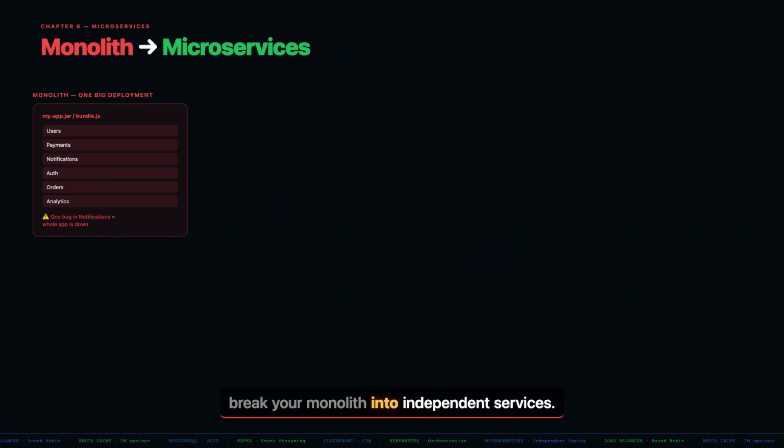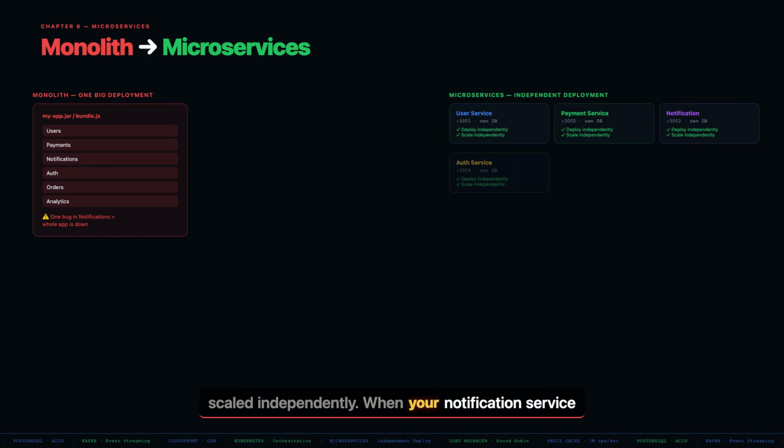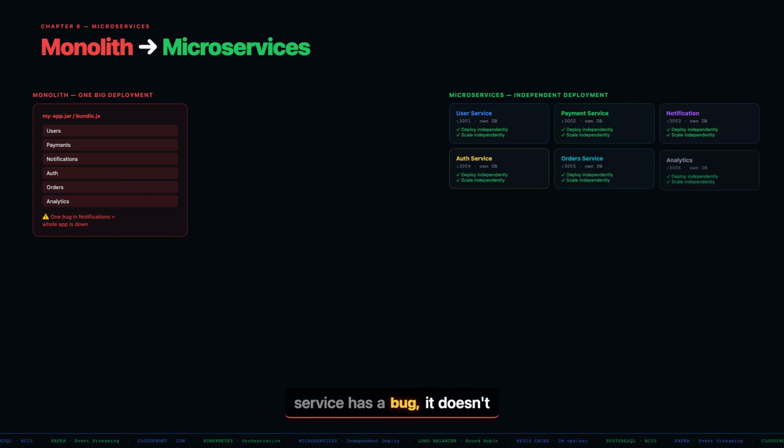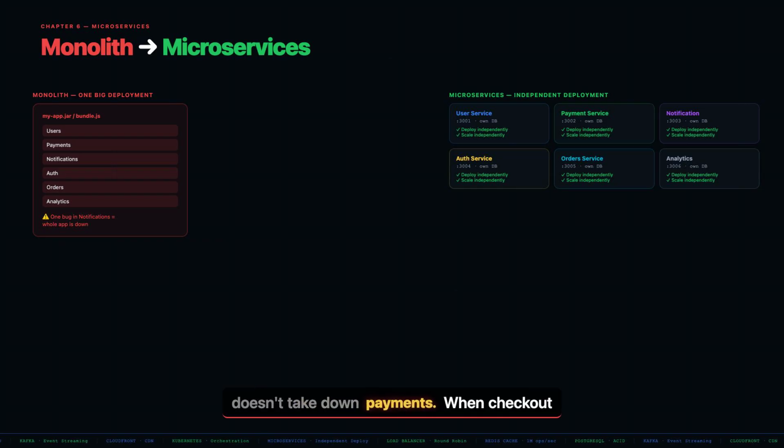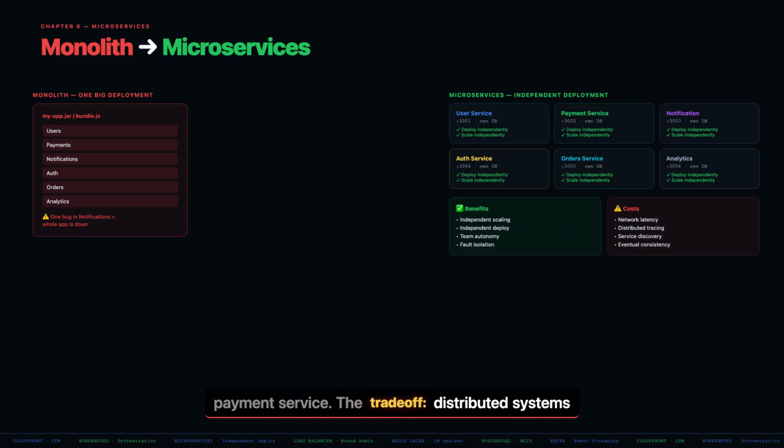Microservices break your monolith into independent services. Instead of one giant application, you have small services, user service, payment service, notification service, each deployed and scaled independently. When your notification service has a bug, it doesn't take down payments. When checkout traffic spikes on Black Friday, you scale only the payment service. The trade-off: distributed systems are harder to debug. Network calls replace function calls. You gain resilience and scalability, but pay in operational complexity.